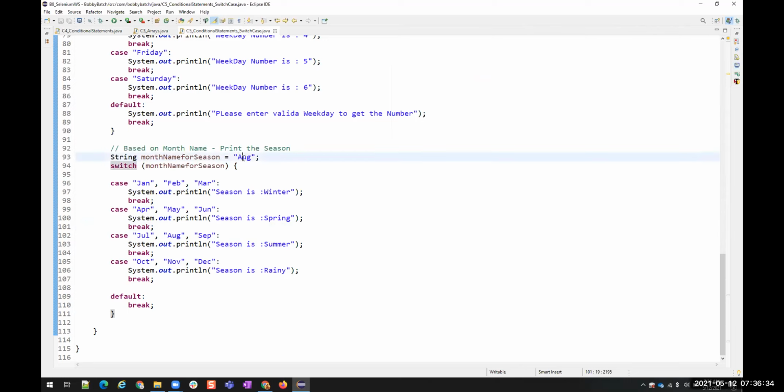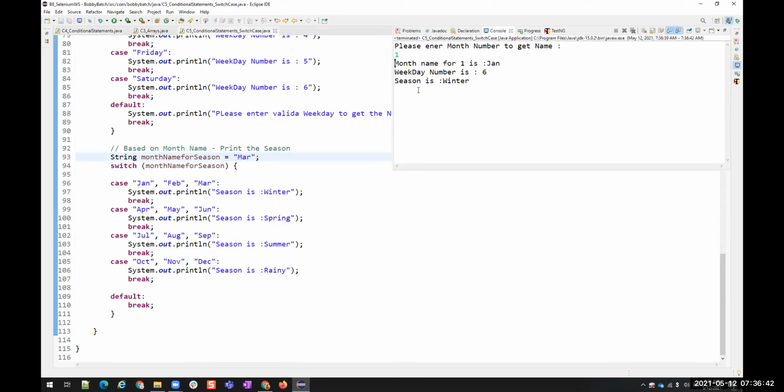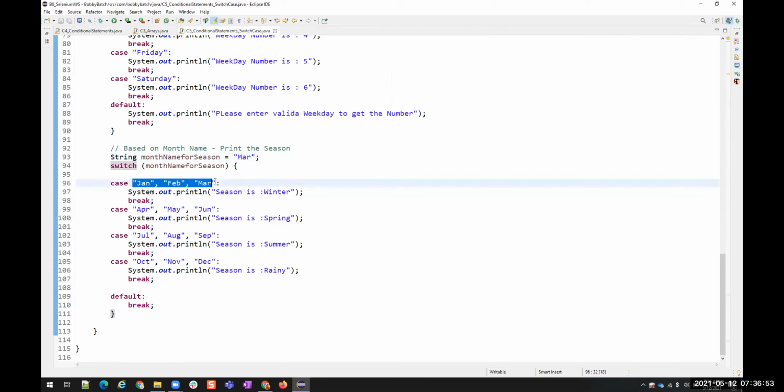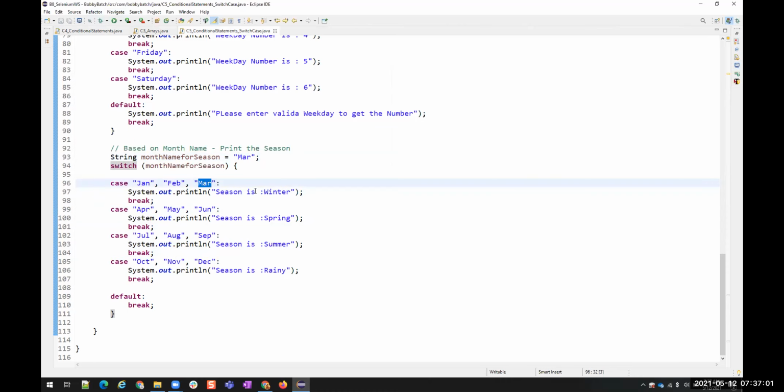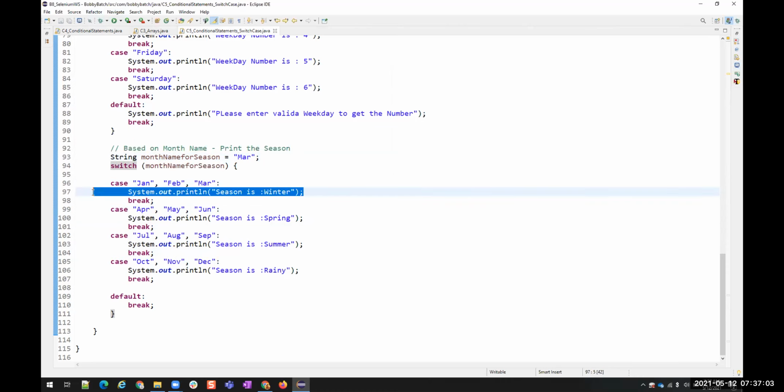Now let me change this to March. March is winter. So it is taking multiple cases in a single case. If you want to perform the same action, whether I give January or February or March, I should print the same thing, that is winter.